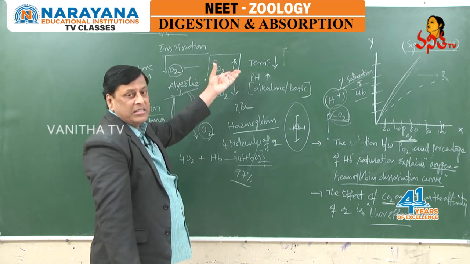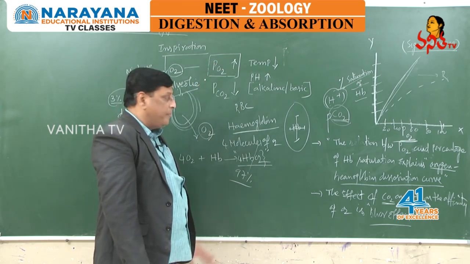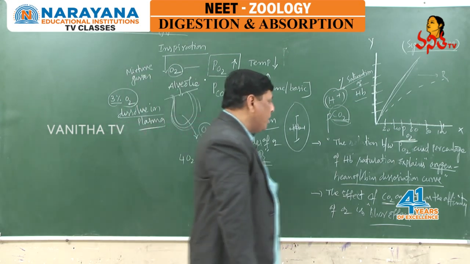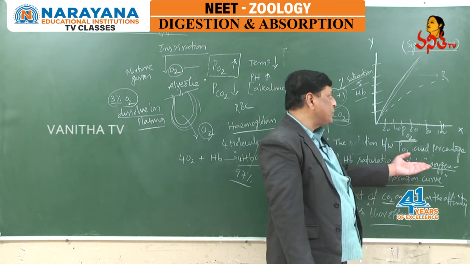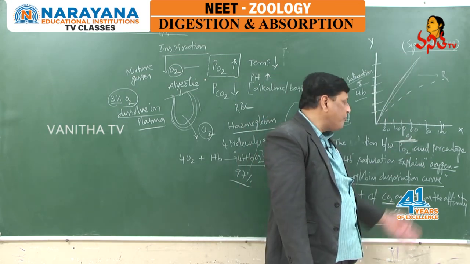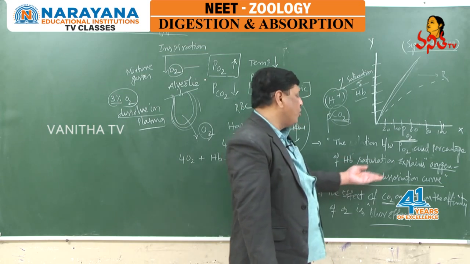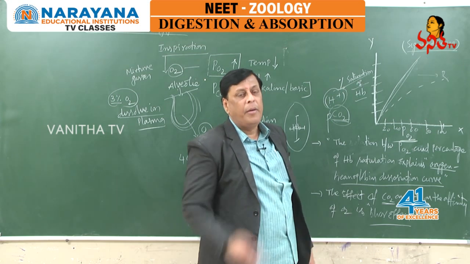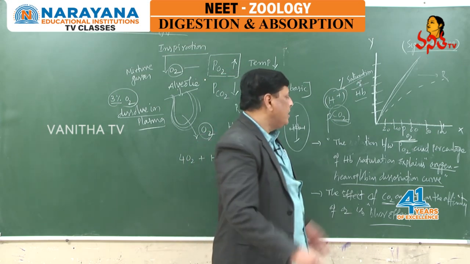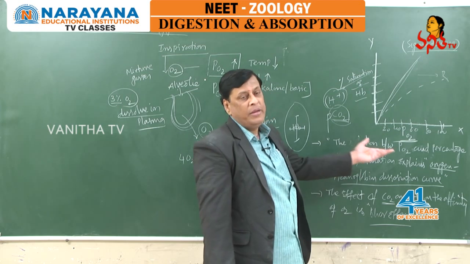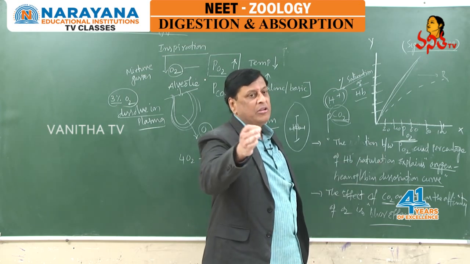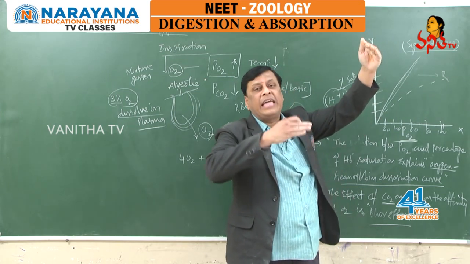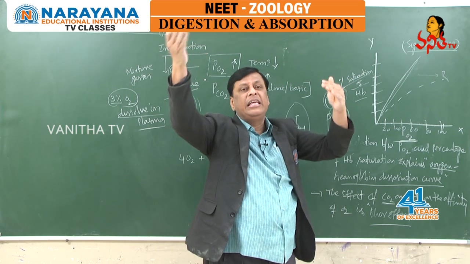If the conditions reverse, it will get dissociated. This transportation of oxygen was explained by Bohr by giving a graphical explanation, showing a sigmoid graph in the name of the oxygen hemoglobin dissociation curve. It is nothing but the relation between partial pressure of oxygen and the percentage of hemoglobin saturation. When partial pressure of oxygen increases, saturation of hemoglobin increases, meaning carrying capacity of oxygen is increasing.